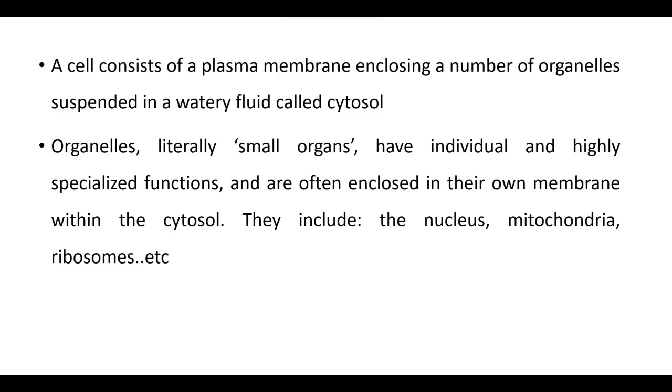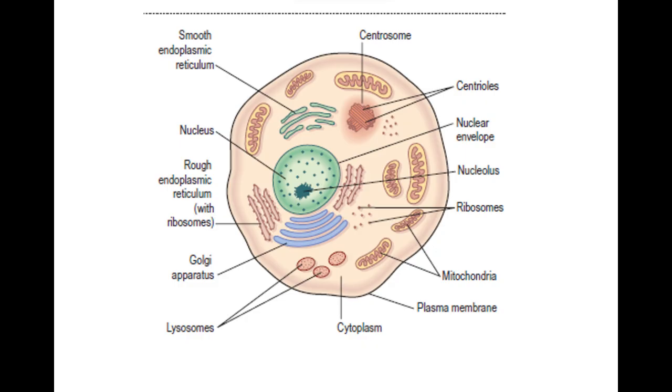A cell consists of a plasma membrane enclosing a number of organelles suspended in a watery fluid called cytosol. Organelles literally means small organs; they have individual and highly specialized functions and are often enclosed in their own membrane. Let us see what cell organelles are present in a cell. We have the endoplasmic reticulum, which is subdivided into smooth and rough endoplasmic reticulum. We have the Golgi apparatus, lysosomes, mitochondria, ribosomes, nucleus, and vacuoles.